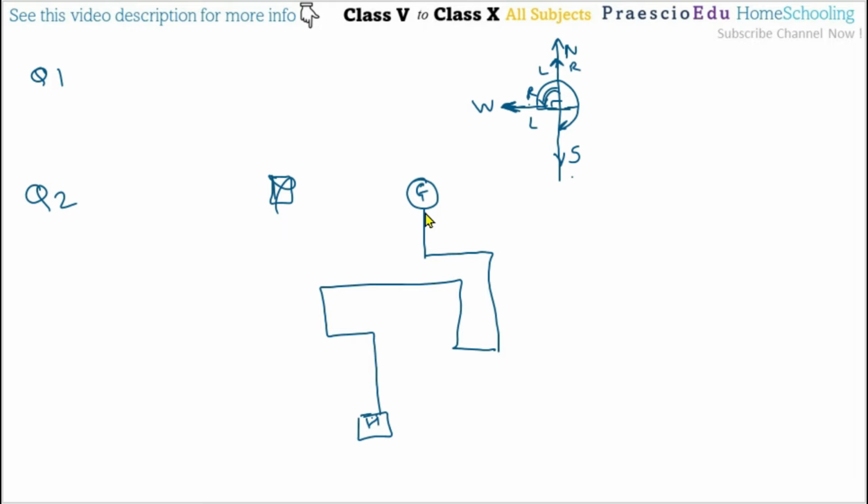How many times does the south direction occur behind Manorama? Behind means she is facing the north. By default this is the north, and then west and east. From the home, once she is outside, she is facing north, so behind her is south. This is one time. Then again here two times. Now here turning, this is a third time. So this is 1, 2 and 3, and again the 4. So the fourth time she has the south direction behind Manorama. So 4 times means option number 3 is the correct one.